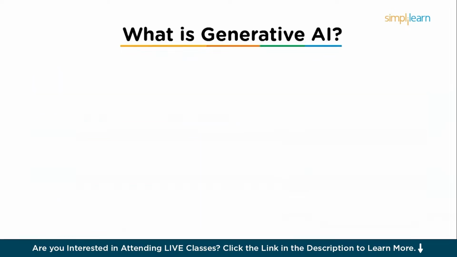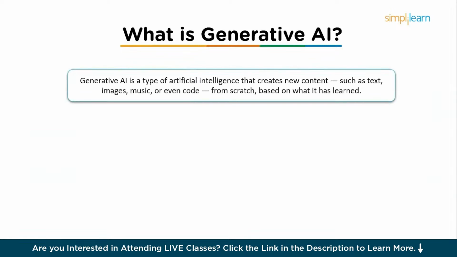So let us begin with what is generative AI. Generative AI is a type of artificial intelligence that creates new content such as text, images, music, or even code from scratch based on what it has learned.